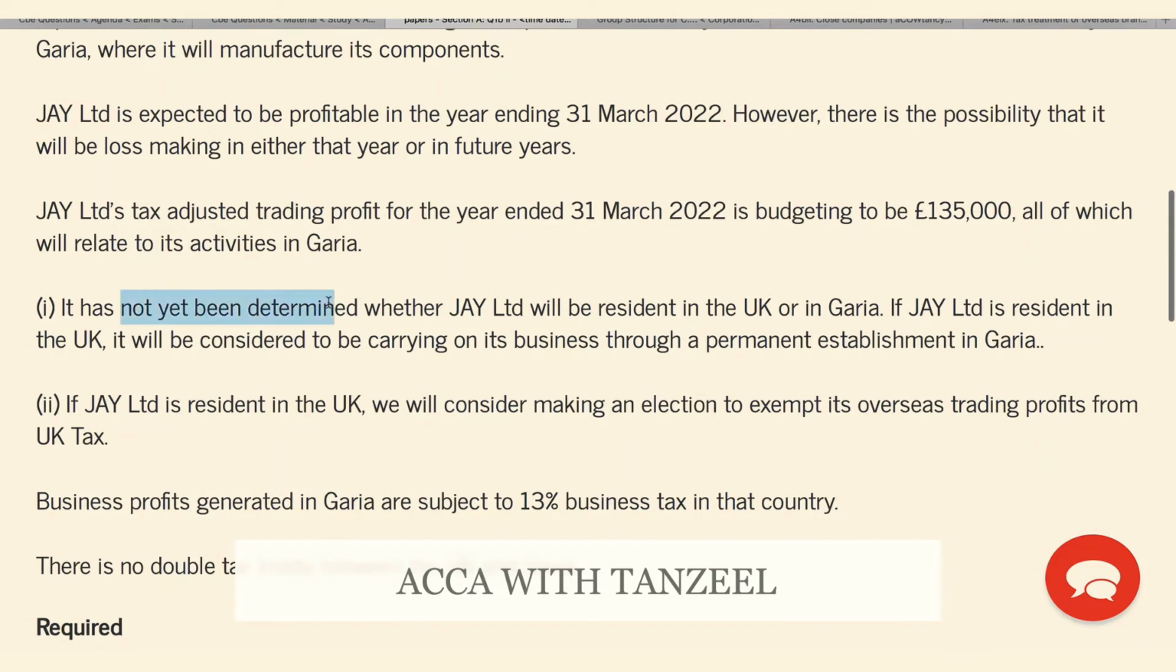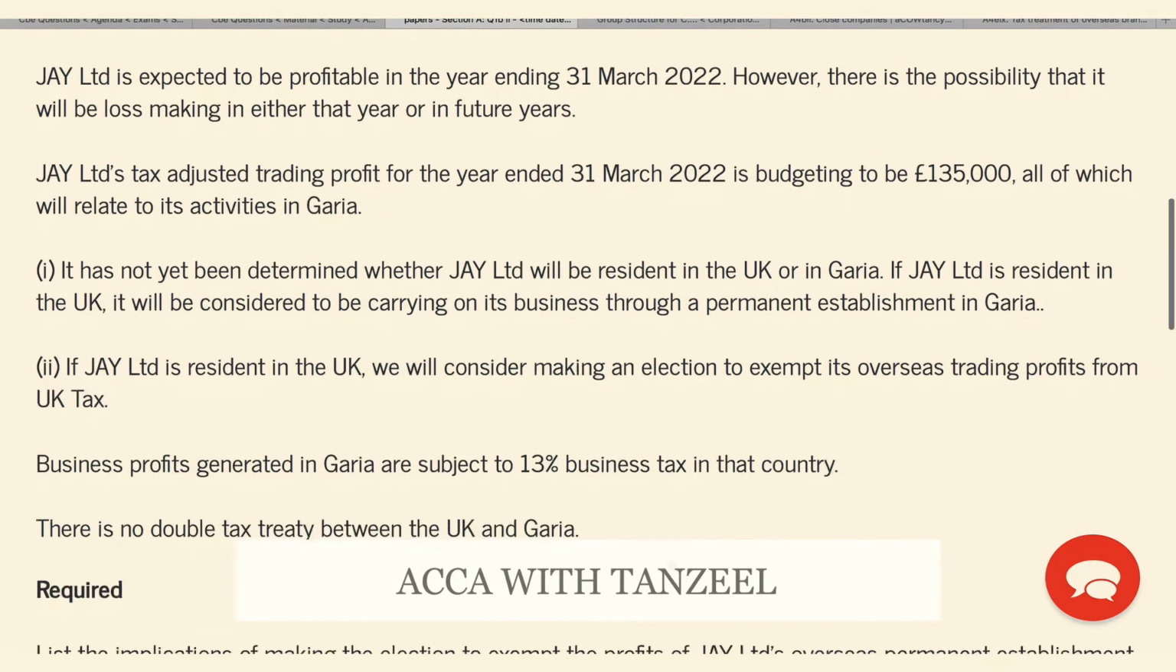It's not yet been determined whether this company will be resident in the UK or in the overseas country, but if it is resident in the UK, it will be considered to be carrying on its business through a permanent establishment in Korea, the overseas country. They are considering making the election to exempt the trading profits from UK tax. The tax in the overseas country is 13%, and there is no double tax treaty between the UK and that country.